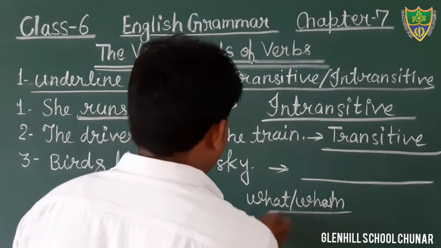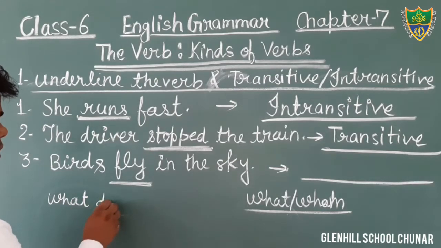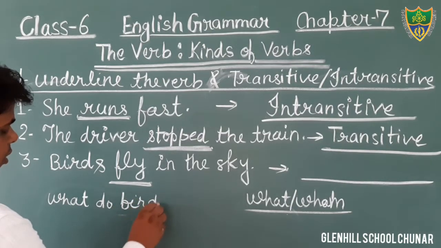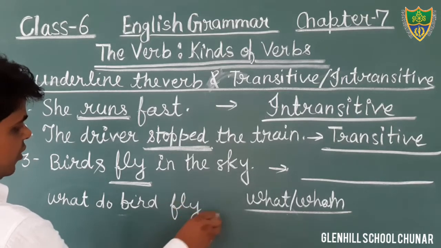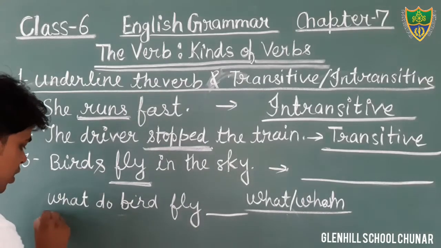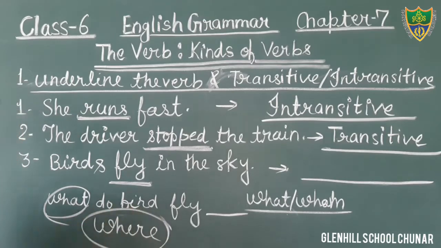Just see. Now we will see. What do birds fly? That is in plural, therefore we will use do. We are not getting an object; that is a wrong sentence. We are getting the answer of the question where. Where do birds fly?